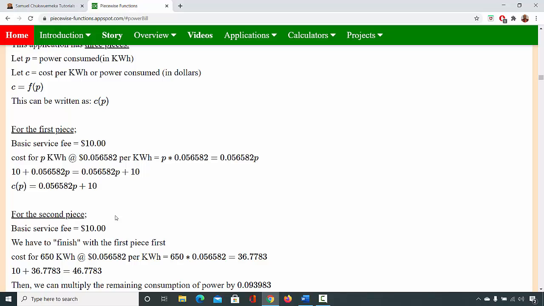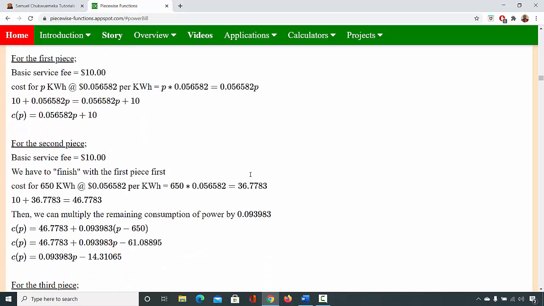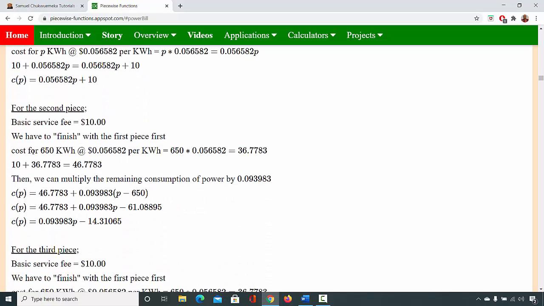Then you have to add the 10, because the $10, like I said, is the basic fee for all the pieces. For the second piece, you have to finish with the first piece. So the first piece, the maximum is 650. So you still have to finish with the 650, okay, multiply it by that rate for the second piece, add it to the 10, it gives you this.